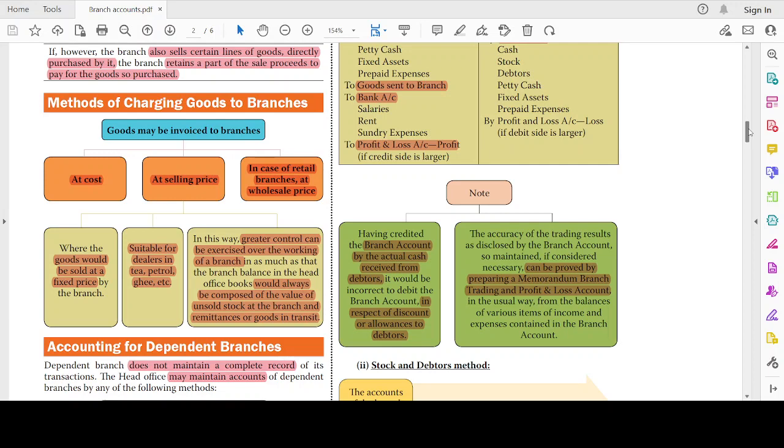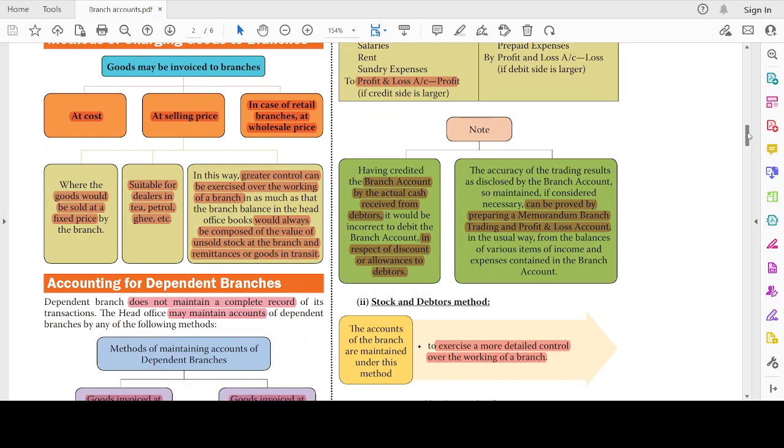Then at selling price, we have three categories here, where the goods would be sold at a price by the branch, which is suitable for dealers of petrol, tea, ghee, etc. In this way, greater control can be exercised over the working of the branch, inasmuch as the branch balance in the head office would always be composed of the value of the unsold stock at the branch and remittances or goods in transit. So only these will be the balances in the branch account. Maybe in the case of retail agencies, it may sell at a wholesale price so that some part of the profit will be booked to the head office and the remaining part will be booked in the branch office. Okay, so three ways with which goods sold can be charged to branches.